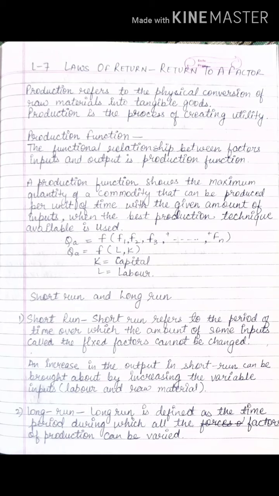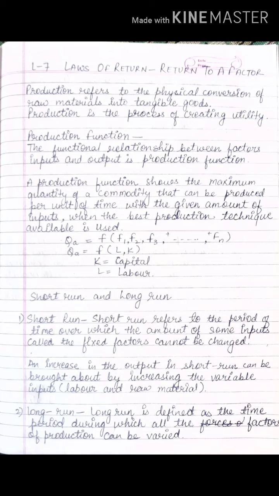Now why do we do production? What is the reason? We do production to create a utility in the product, that means for consumption. Fine. So what is the motive behind production? For consumption. Now consumption means what? Utility, that is satisfaction. So production is the process of creating utility.